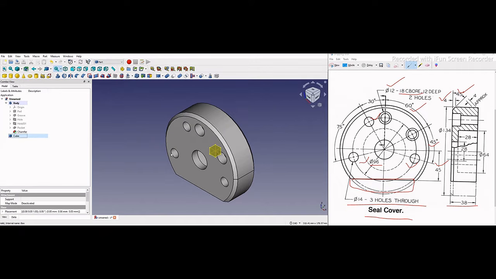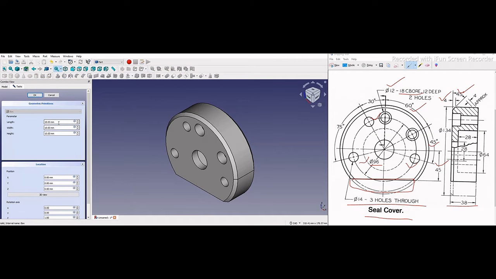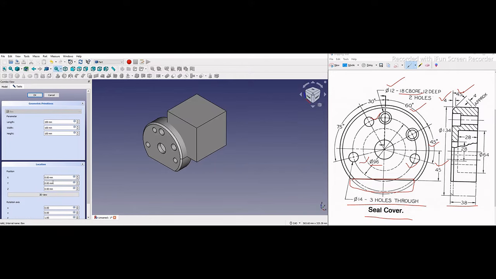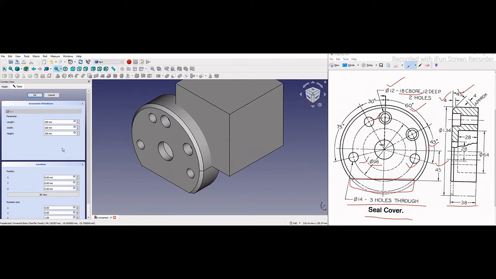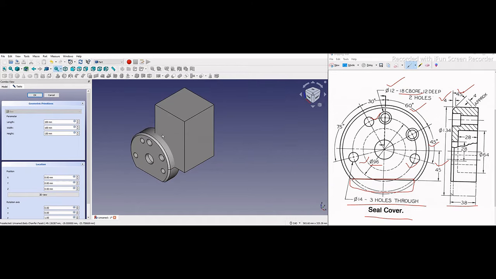So the cube will get inserted here, and I make a rough cube here, 100 by 100 by 100. Okay, and with respect to the coordinate value, so height I will make. Okay, and now with the coordinate values